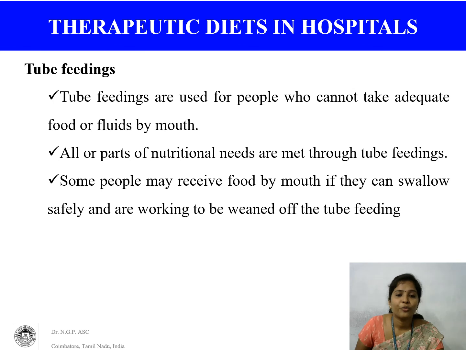Next one is tube feeding. Tube feedings are used for people who cannot take adequate food or fluid by mouth. The patient in a coma, or the patient who cannot take an oral meal, or the patient who has a mouth ulcer or mouth cancer. For these patients, we can suggest tube feeding.